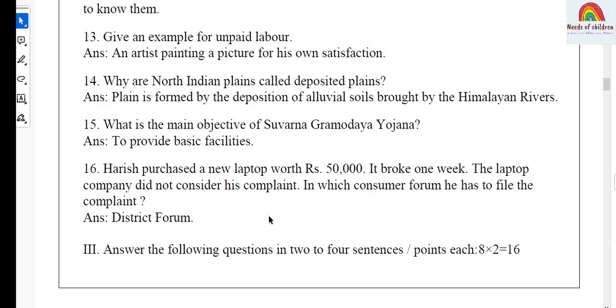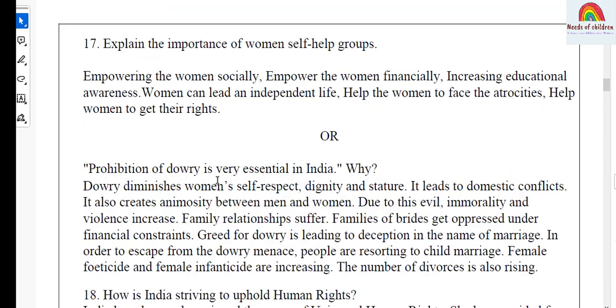Let's move on to third main. Answer the following questions in 2 to 4 sentences, points each. There will be 8 questions. Each one carries 2 marks, total 16 marks. The question number 17, and this question number 17 has a choice.